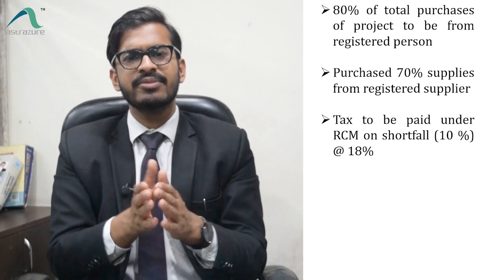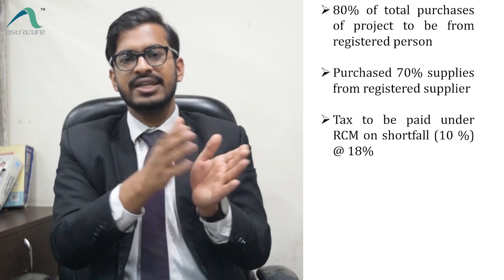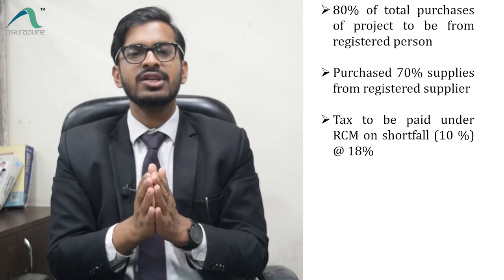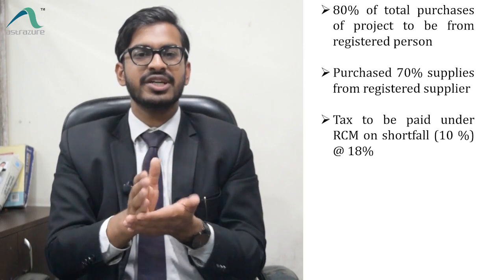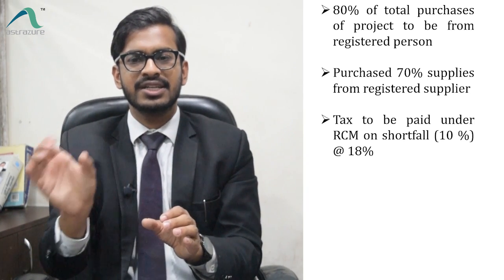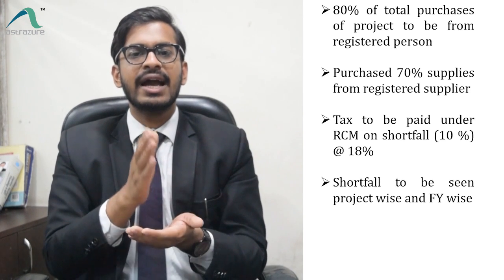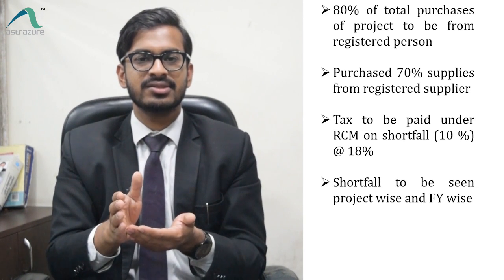Now the next question might arise: what would be the period for which a builder will check whether 80% has been achieved or not? This accounting will be done project wise. For every project, the builder has to separately see whether the 80% cutoff is achieved, and this has to be seen on a financial year to financial year basis.